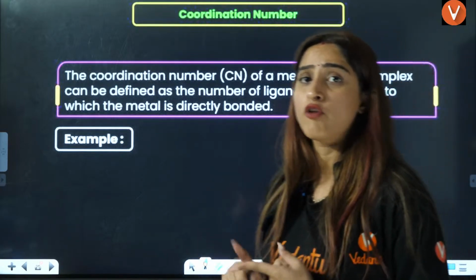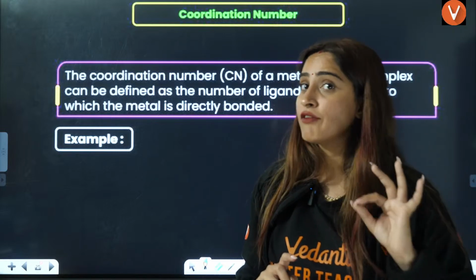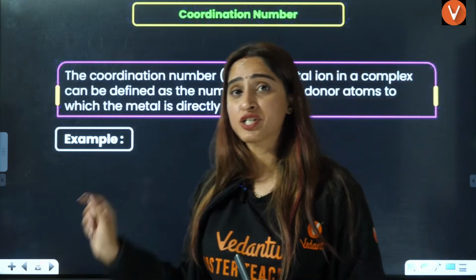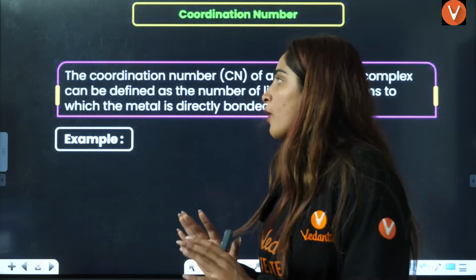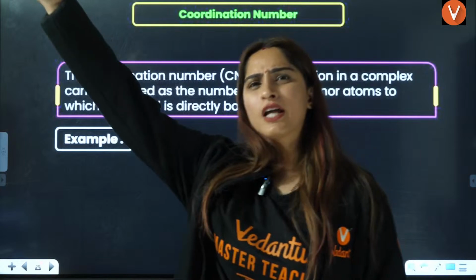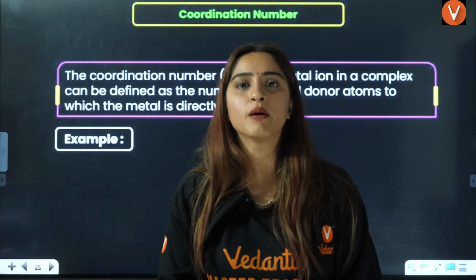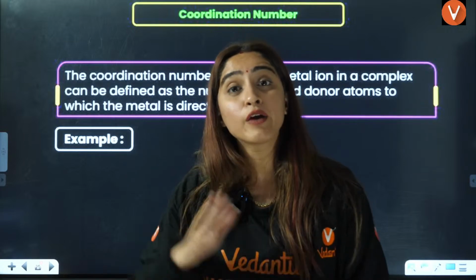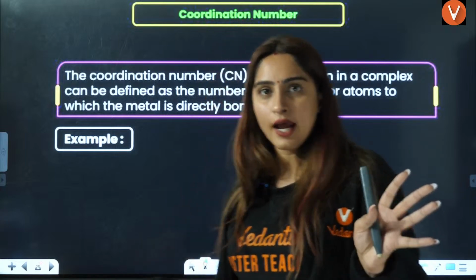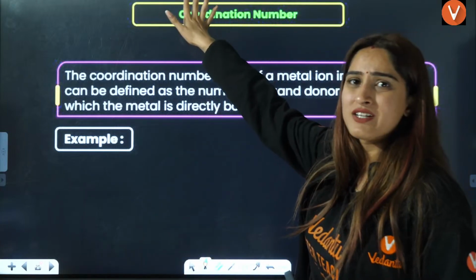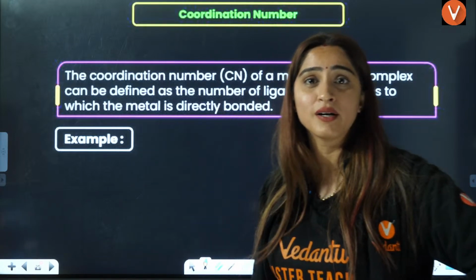Other two definitions are of coordination number and oxidation number. Definitely very, very, very important. Why am I teaching you these definitions? Directly from definitions, very simple questions are asked. We should not be like, ma'am, I'll do the tough question. An easy question will give you the same number that a tough question will give you. Why would you want to leave the easy questions, right? That will be stupidity. Easy question is also giving you the same number, right?